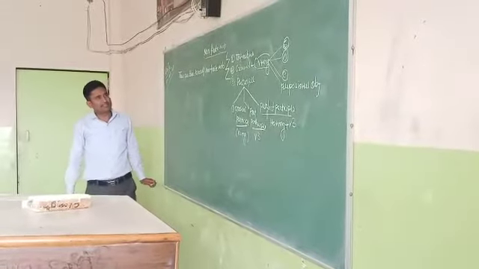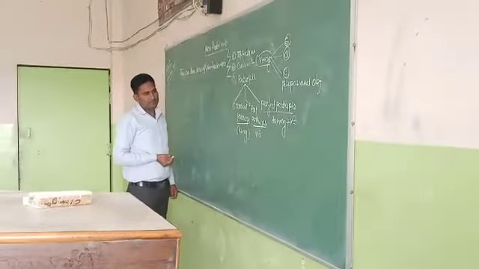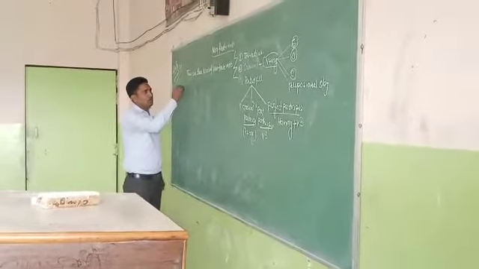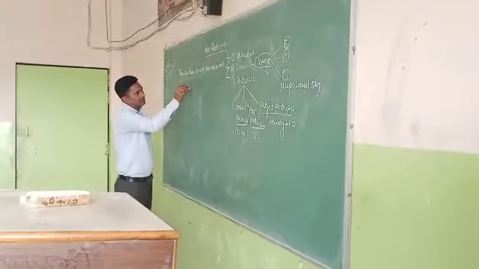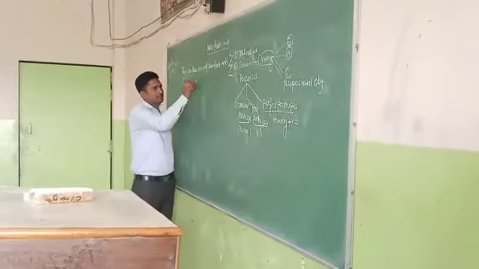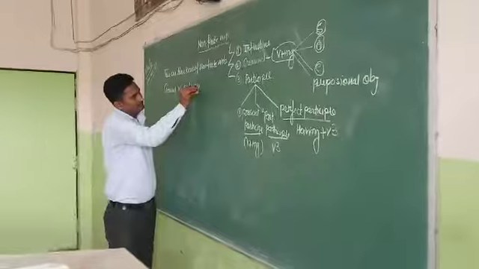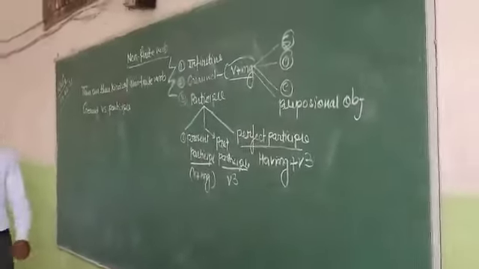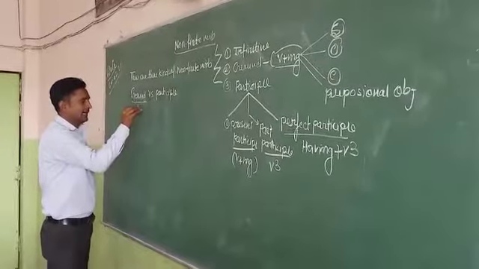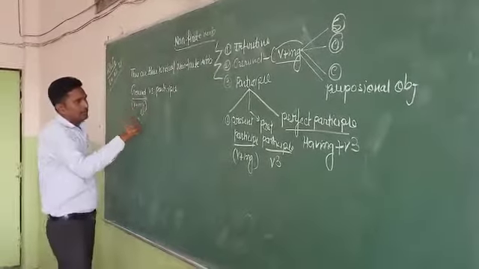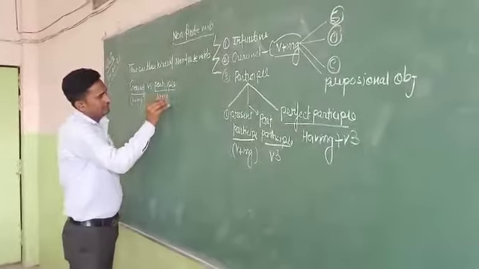Let's see the difference between these two, gerund and participle. So now I am going to tell you the difference between gerund versus participle. Gerund is verb plus ing, and participle is also verb plus ing.